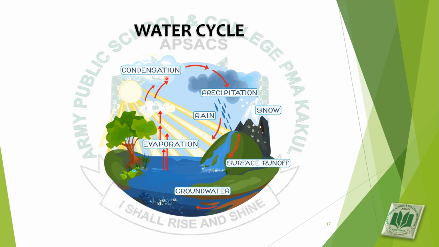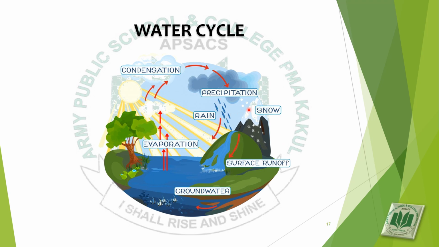When more and more water droplets accumulate, their weight becomes heavier and they cannot be supported in the clouds. Then they fall on earth as rain. Precipitation means any form of water, rain, snow, etc. So water falls from clouds as rain.